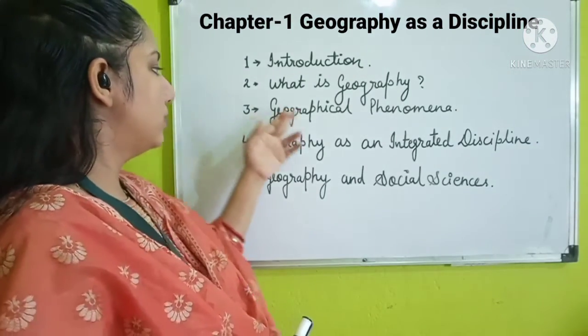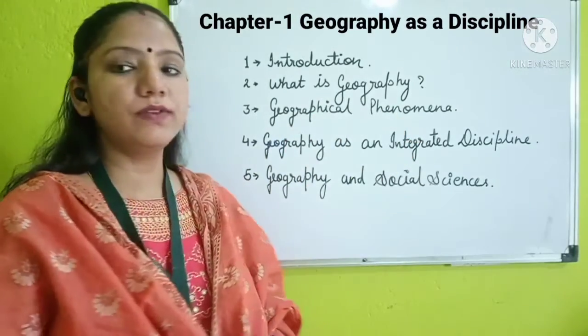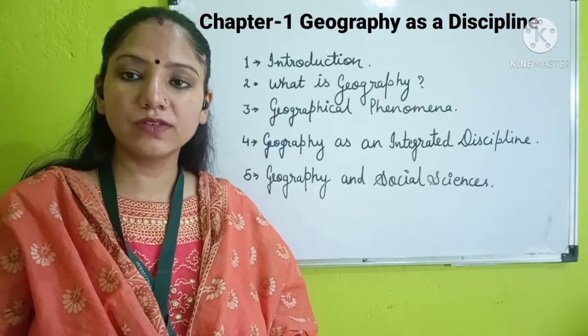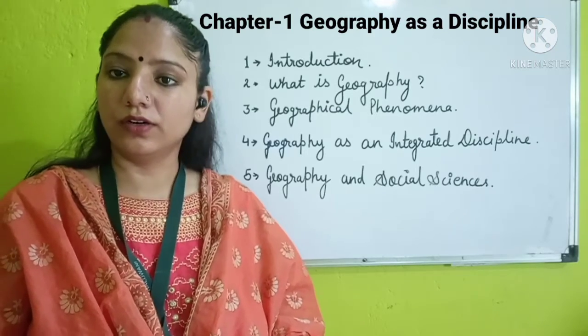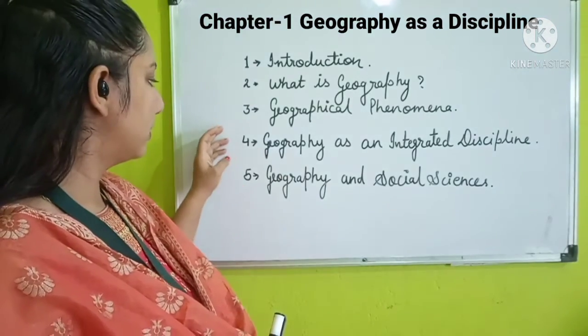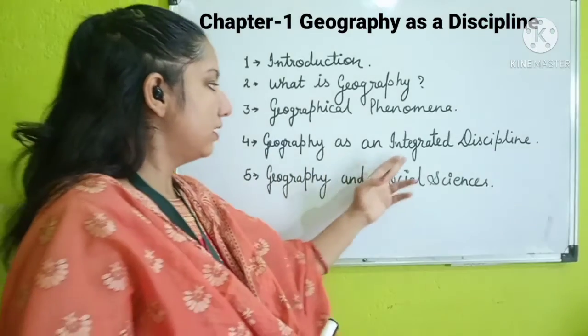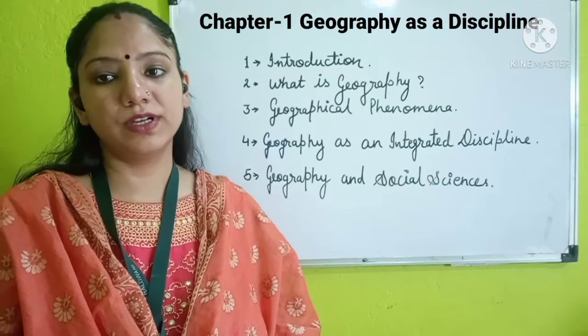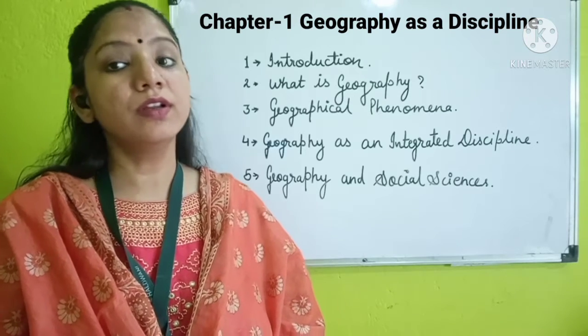And third, geographical phenomena. Here we will study the different aspects and the relation between other subjects with geography in the third topic. And then after that, the fourth is geography as an integrated discipline. As geography is an individual subject, but it is also integrated with other subjects.